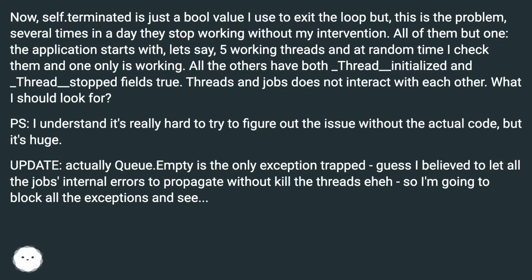Update: actually queue.empty is the only exception trapped. I guess I should let all the jobs' internal errors propagate without killing the threads. So I'm going to block all the exceptions and see.